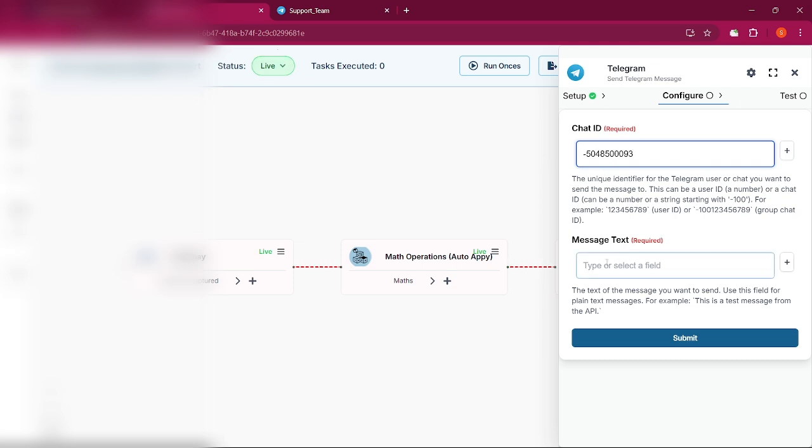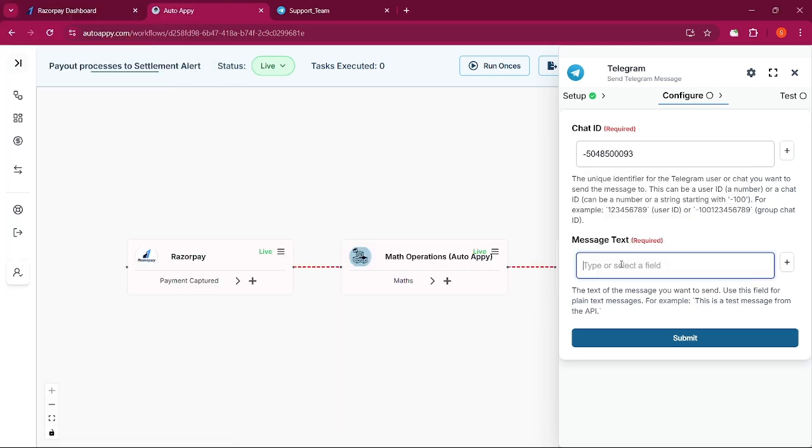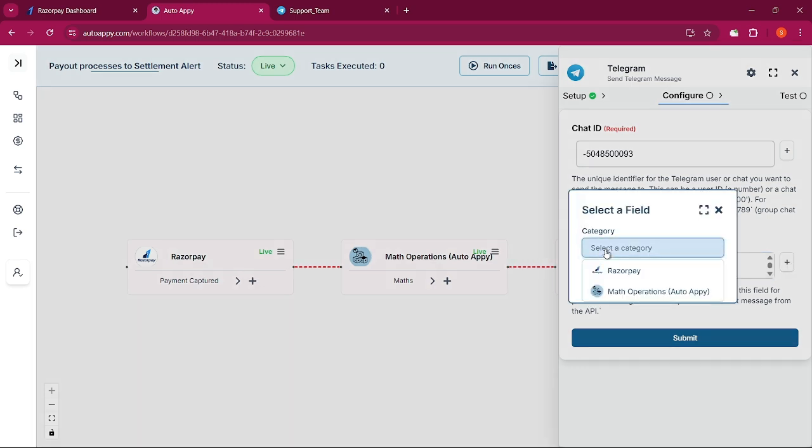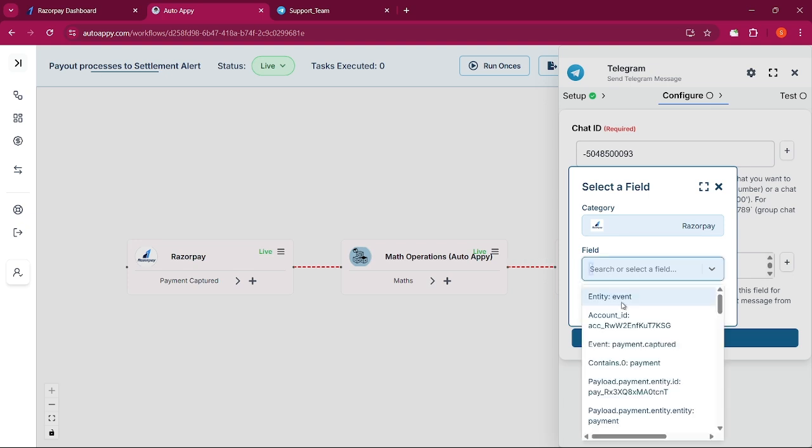Now it is asking me for the message in text format. I already created the message, so I just copy it from here and paste it here. Now what I want is to erase the data and map it with my previous node, which is coming from my Razorpay. So just use the mapper, map the data from your Razorpay, and search for the amount.